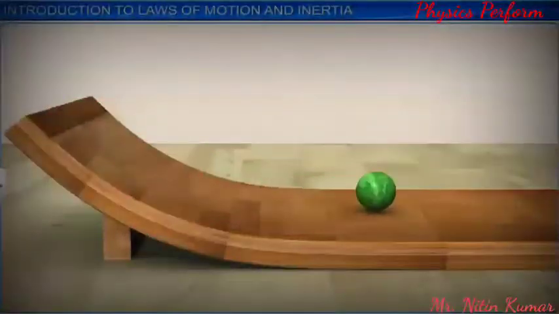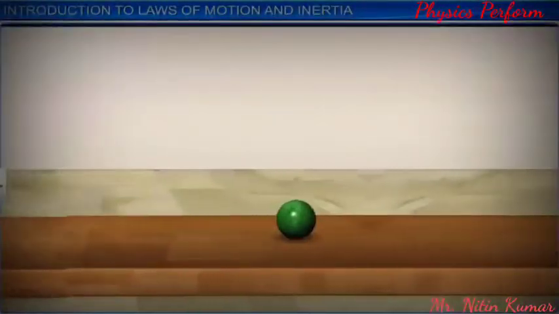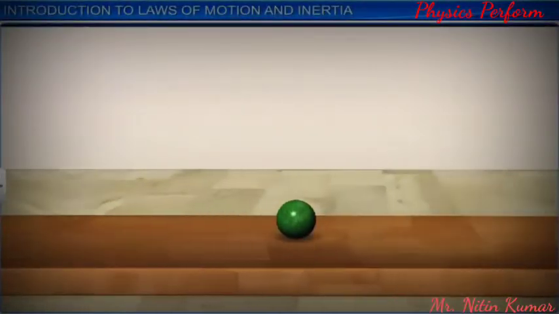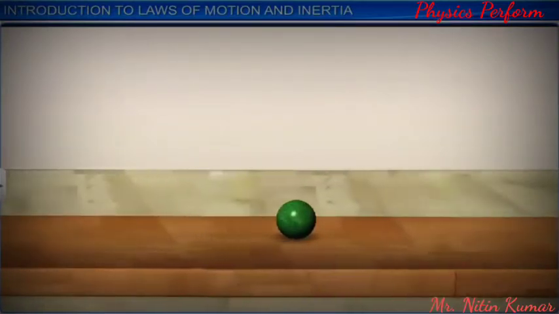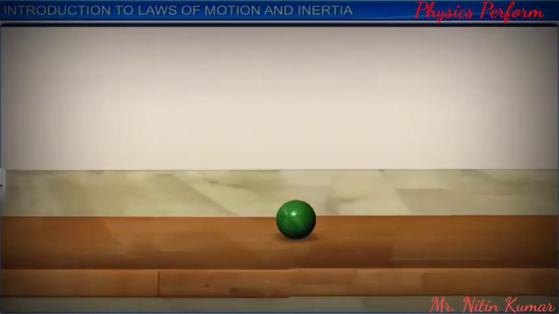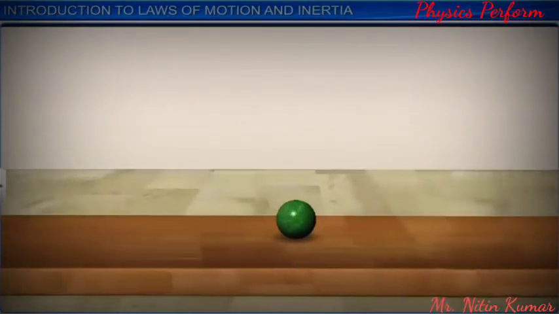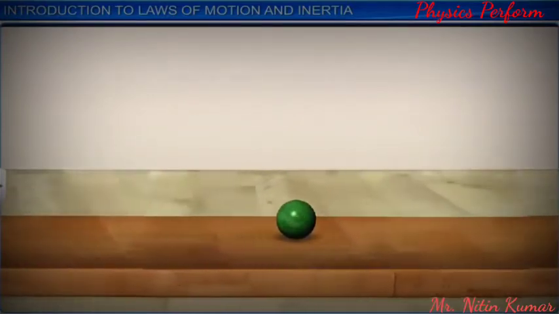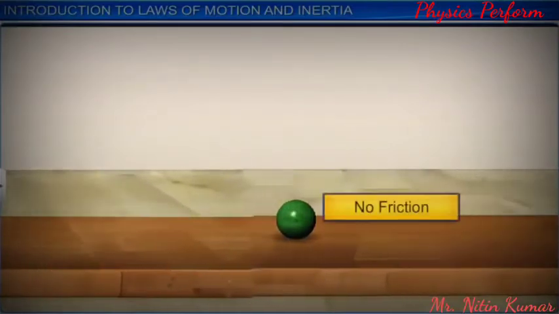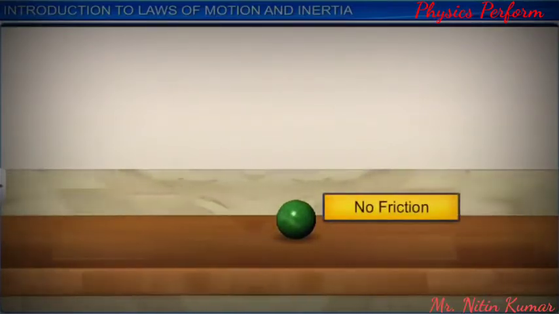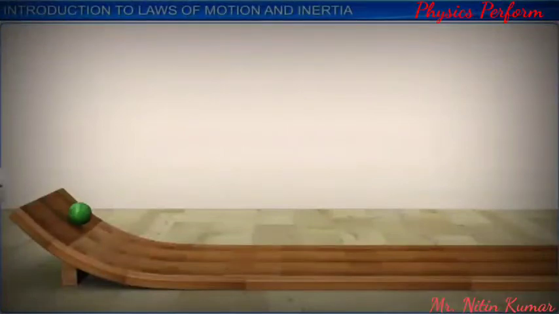When the slope of the second plane is made zero, that is, it becomes horizontal, the roller moves an infinite distance. This can happen only in a situation where there is no friction. Actually, the roller comes to rest after moving some distance as frictional force acts opposing the motion.